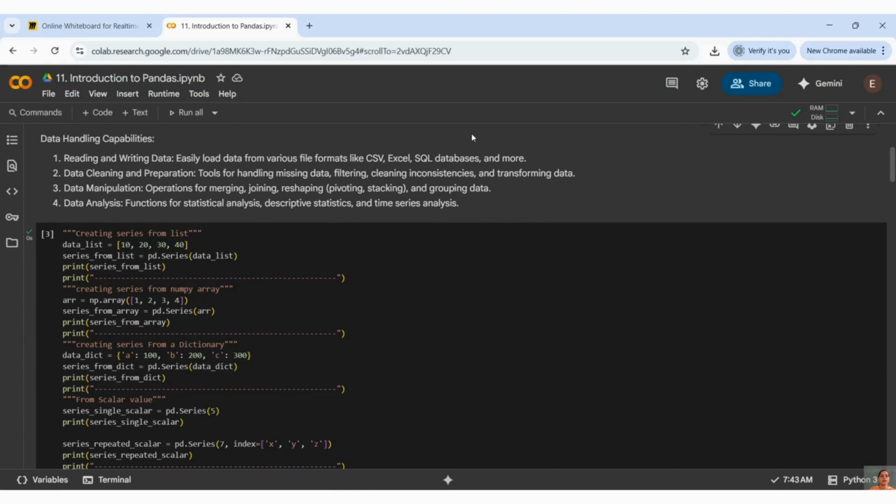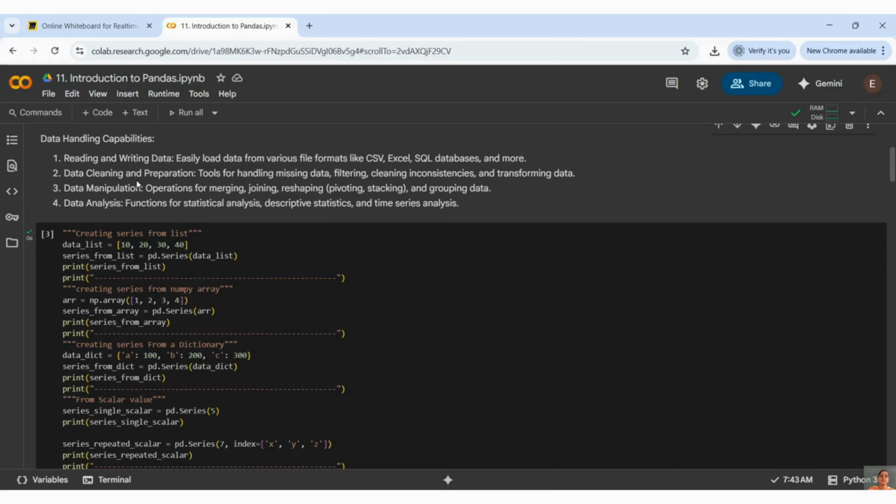We will understand. First, we can read and write data. It is not only able to read data from different sources, we can write it to different sources. For example, if you read something, you can write it to a notepad or text file. You can get a readable format and write it to some other format, like Word or any other available format. Mostly we use CSV format, Excel format and SQL format most of the time.